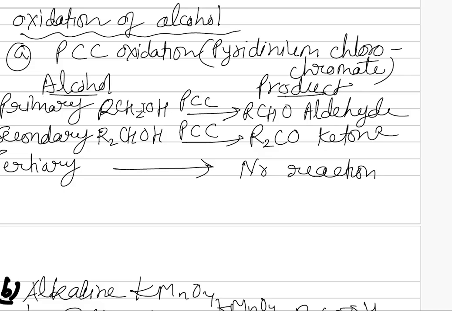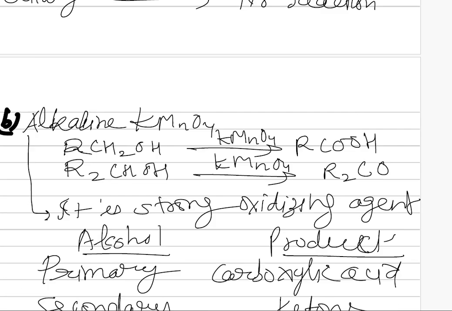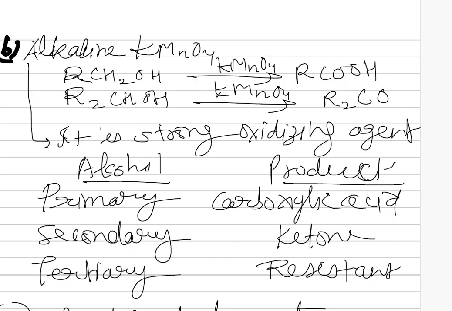Now, if primary alcohols are taken in the presence of PCC, we are getting the aldehyde RCHO as the product. For a secondary alcohol, R2CHOH, on oxidation with PCC, they form R2CO, that is a ketone. And for tertiary alcohols, there is no reaction. Then in the presence of alkaline KMnO4, RCH2OH, the product is a carboxylic acid.